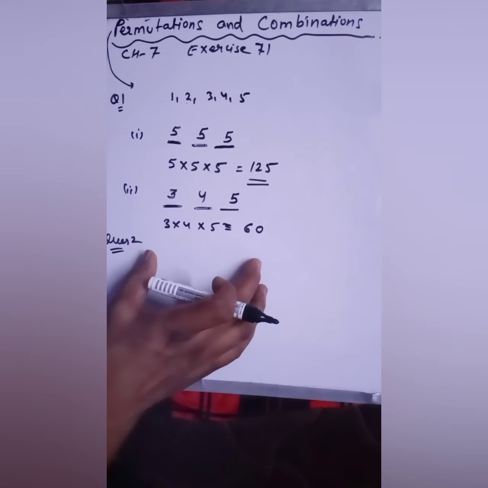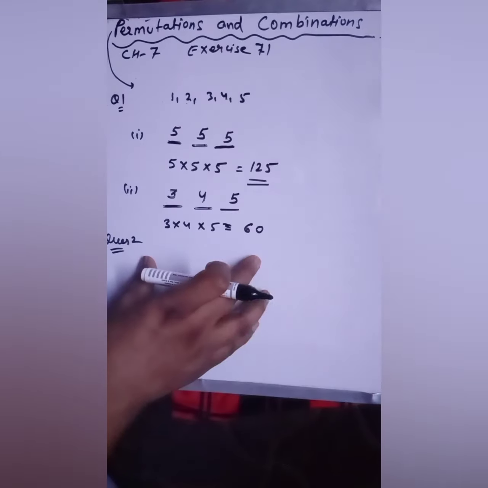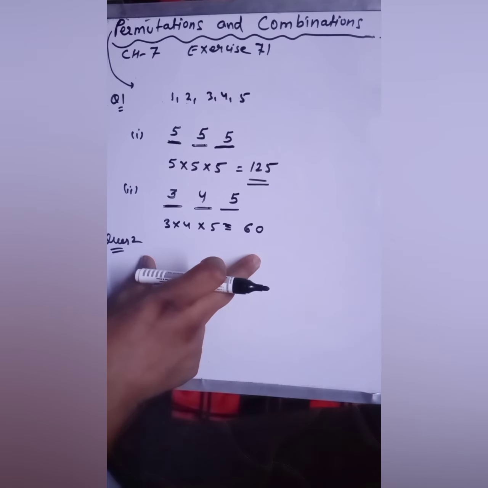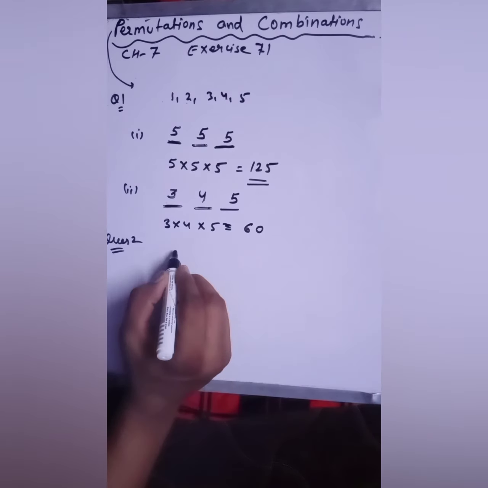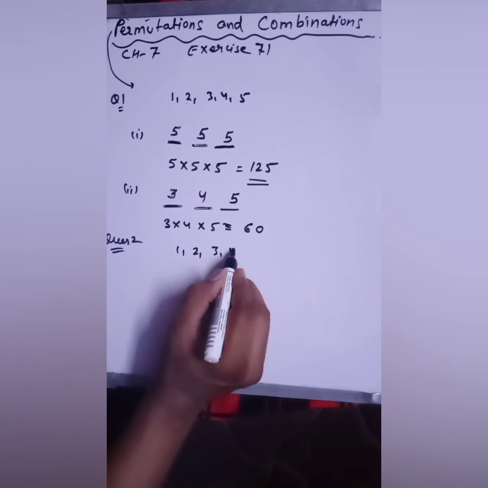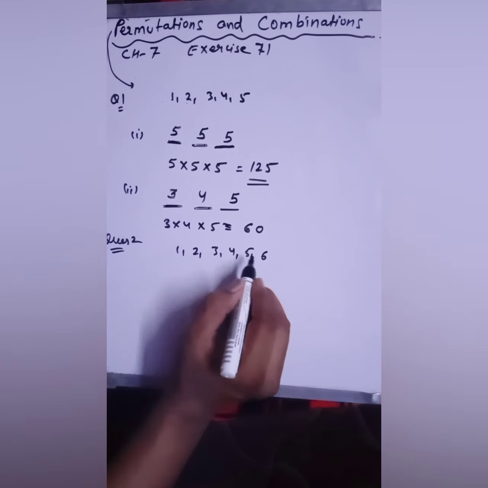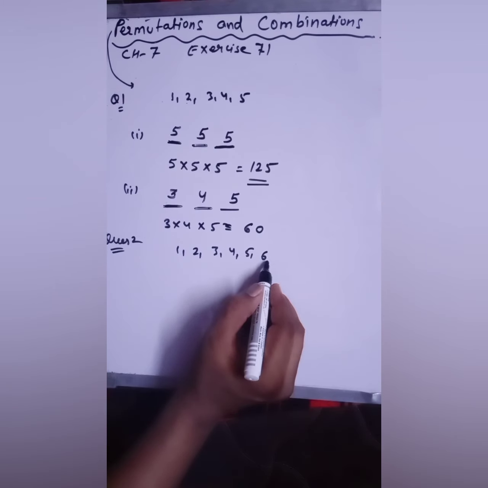See, in question number 2, we have to form a 3-digit even number using the digits 1, 2, 3, 4, 5, 6. These digits are given to you, and it is given that we can repeat the digits also.